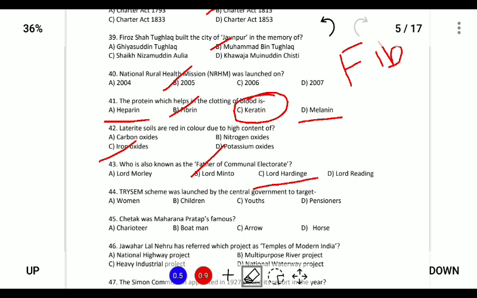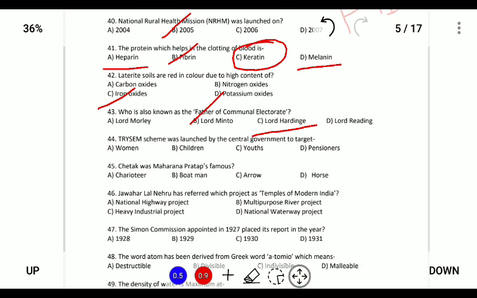Next, Chetak was Maharana Pratap Singh's famous. So Chetak was a horse which was used by Maharana Pratap Singh, and he is a contemporary of Akbar. Next, Jawaharlal Nehru has referred to which project as the temples of modern India?